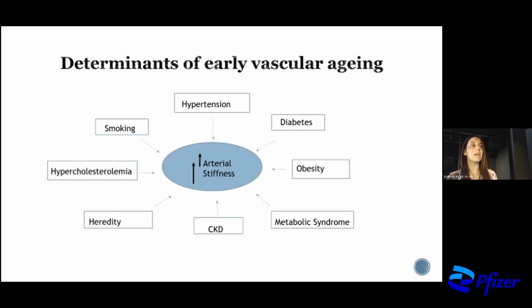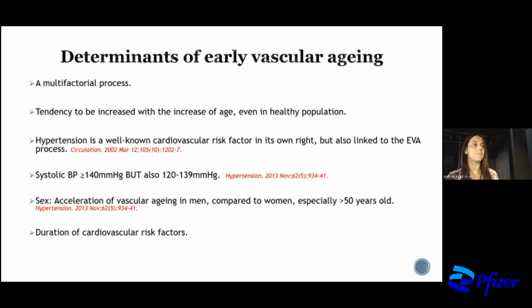And here you can see the most common determinants and cardiovascular risk factors that are combined and increase our arterial stiffness. The most common are hypertension, of course, diabetes, obesity, the metabolic syndrome, smoking, chronic kidney disease. And we have to think that all these factors act together, and this is a multifactorial process, not a one-determinant process.